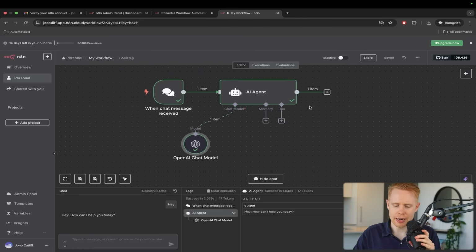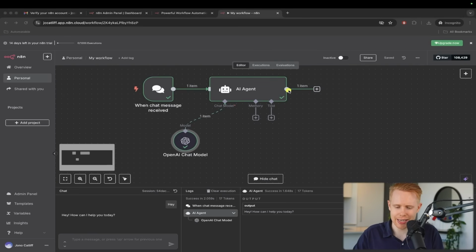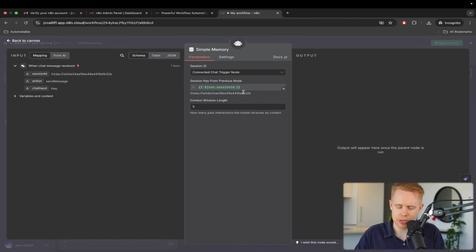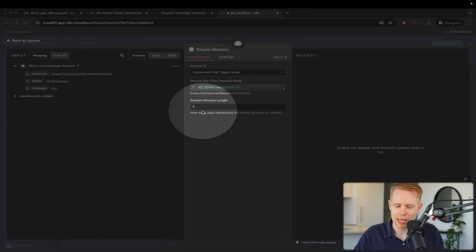And so there are another couple of unique characteristics to these AI agents inside n8n. The first one that I want to go over next is memory. Memory is essentially how many messages in the past this AI agent will be able to recall. I'm going to go ahead and choose simple memory up here, and the context window length is 5.